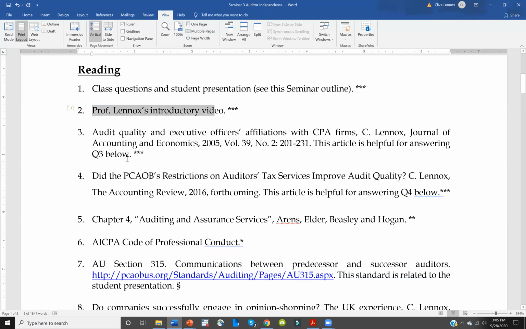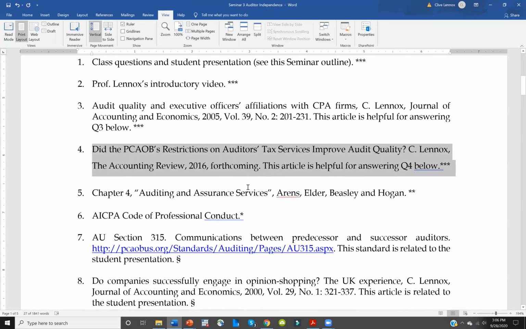To help you answer question 3, there's this study here in the Journal of Accounting and Economics. This is a study that I wrote. It relates to the revolving door between audit staff and audit clients, where an audit staff member goes to work for an audit client. What kind of independence issues does that raise? Reading number 4 relates to question number 4. This is about the PCAOB's restrictions on the tax services that auditors are allowed to provide to their clients.